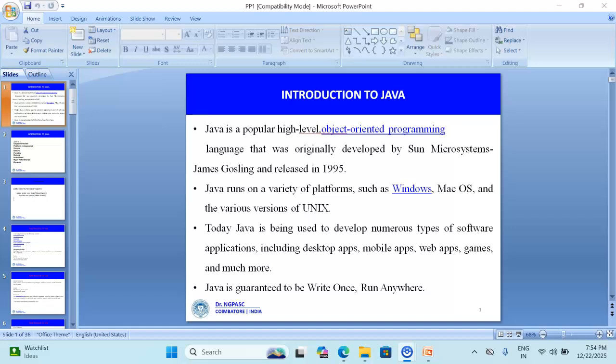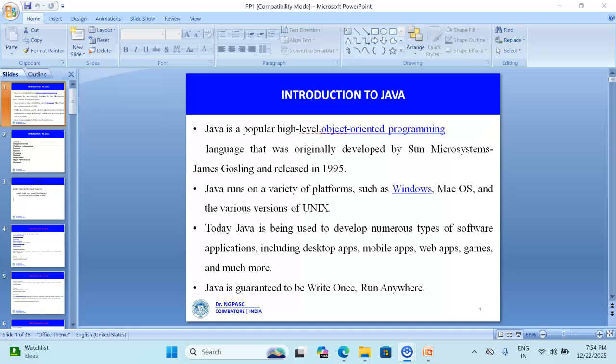Here in this session, we are going to see about the introduction to Java. Java is a popular high-level and object-oriented programming language. This one is a class-based programming language, released by Sun Microsystems in the year 1995, and it has become one of the most popular programming languages in the world because it was designed to be platform independent, and it follows the concept of WORA, that is, write once and run anywhere.